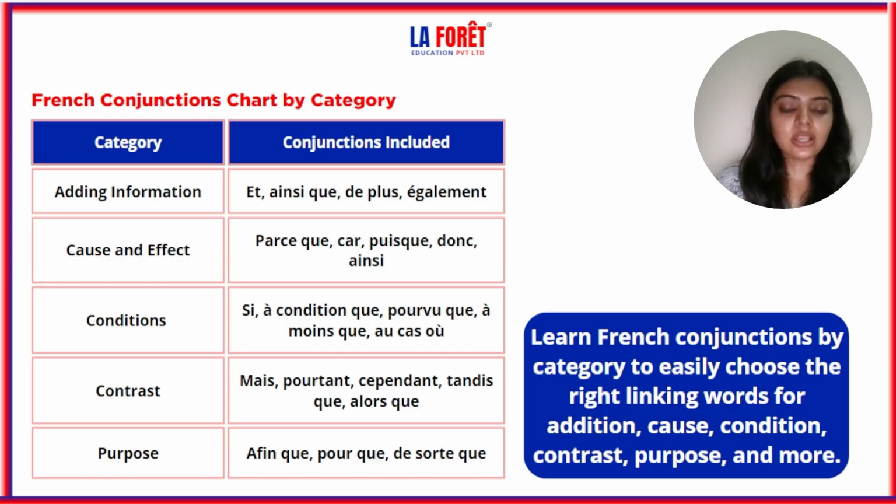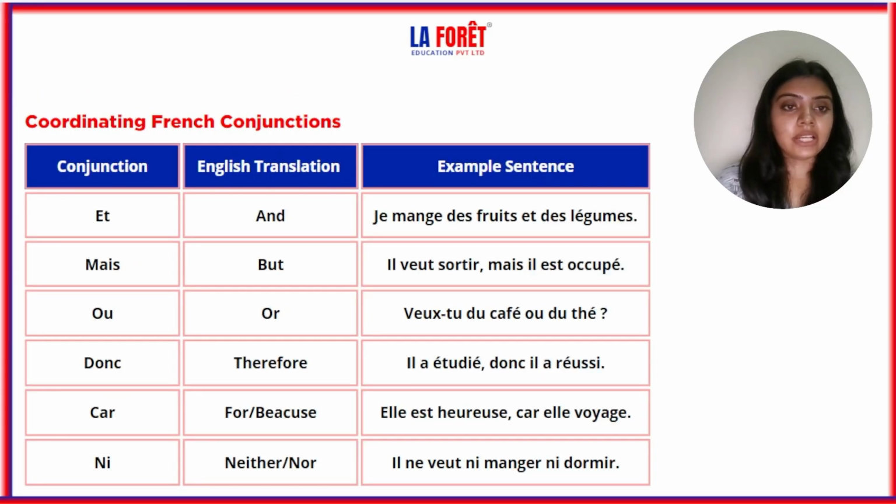Next is conditions. Si, à condition que, pourvu que, à moins que, au cas où. Next is contrast. Mais, pourtant, cependant, tandis que, alors que. Next is purpose. Afin que, pour que, de sorte que. Now let's see coordinating French conjunctions.